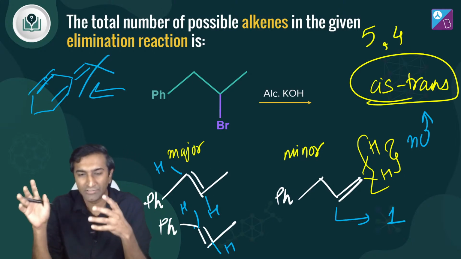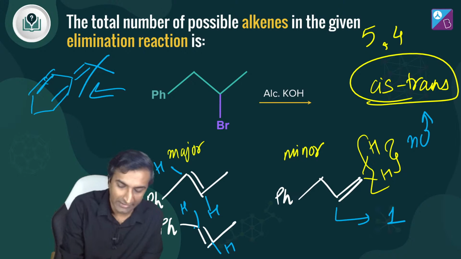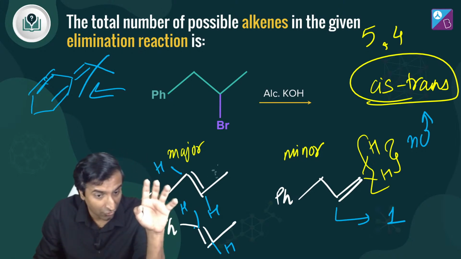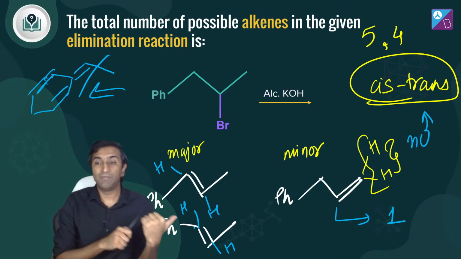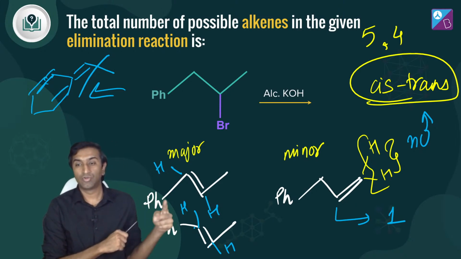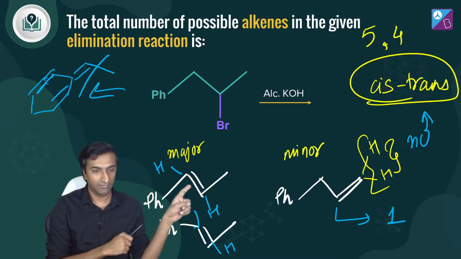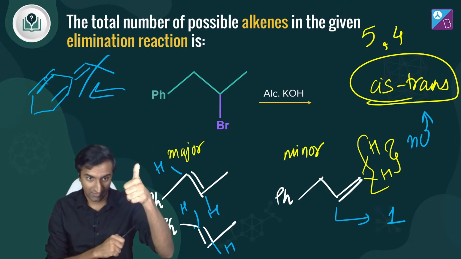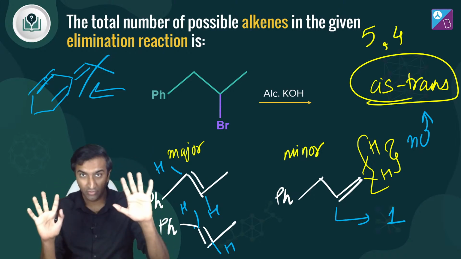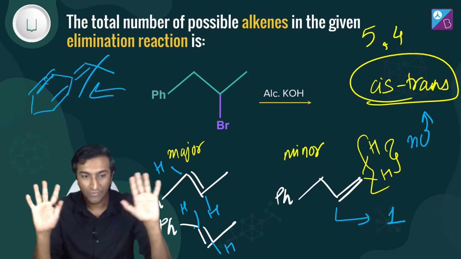I'm guessing you were going towards 4 or 5 because of this. क्या? You thought कि यहाँ पे भी double bond बन सकता है? Guys were saying 4 or 5. Let me know what was your idea behind the number 4 or 5. अभी ये समझ में आ रहा है कि कैसे it is 3, 2 cis trans इस वाले configuration का, और वो जो दूर वाला है उसका 1. Cool? So you got the total number as 3. We okay? बहुत लोग 4 या 5 बोल रहे थे, इसलिए मैं फिर से पूछ रहा हूं. कोई डाउट है तो बोल दो.